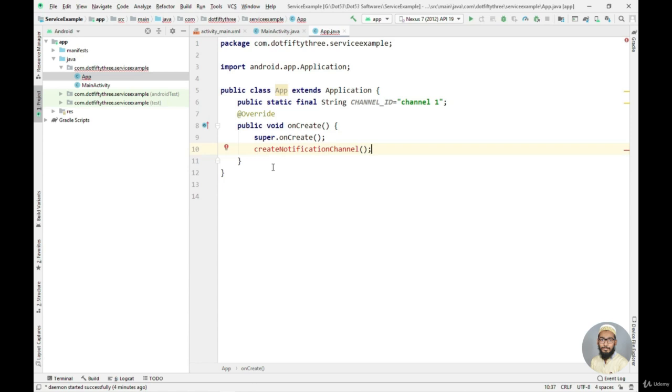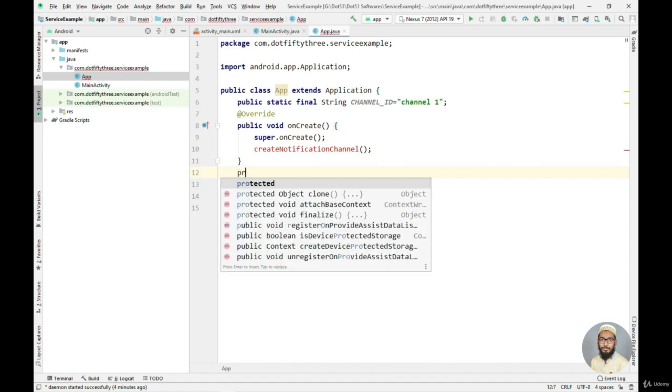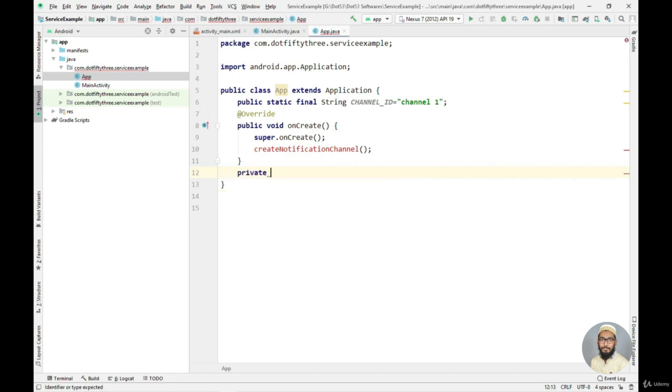Now let's just define this method. Okay, so make sure you are outside of this onCreate method. Now let's just create this method. I will put this method as private, as I don't want this method to be accessible outside of this class. So I'll say private void create notification channel, and now first we need to check that the Android version of a device is greater than Android Oreo or not, because the notification channel class is not available in the API lower than 26, that is Android Oreo.